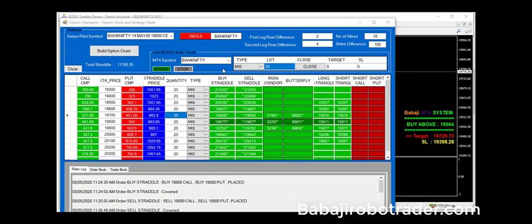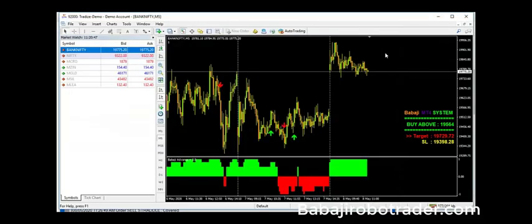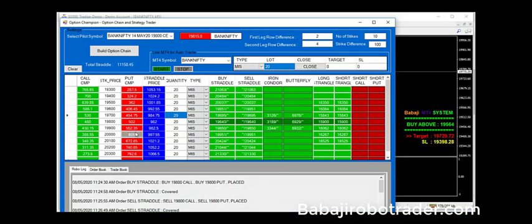When you are going for a naked buy or sell, that is a call buy or put buy, we link with the MT4 strategy. In the MT4, we have the buy sell signal, and accordingly it will take the buy and the call. But if you want to build a strategy, we have to press manually. Whichever strategy we want to build, we have to press the button. That's too simple.